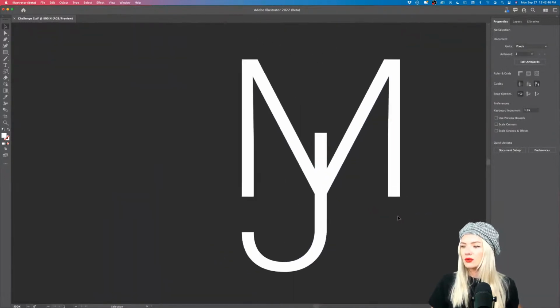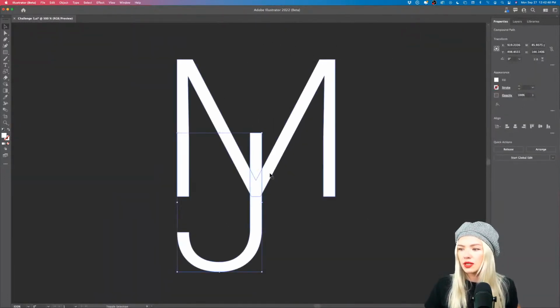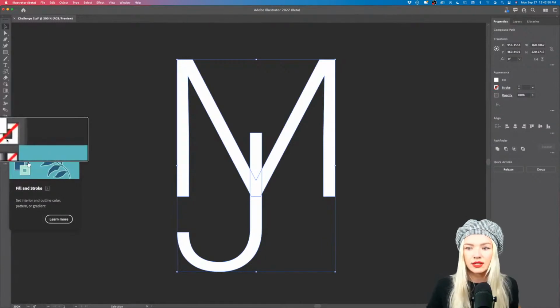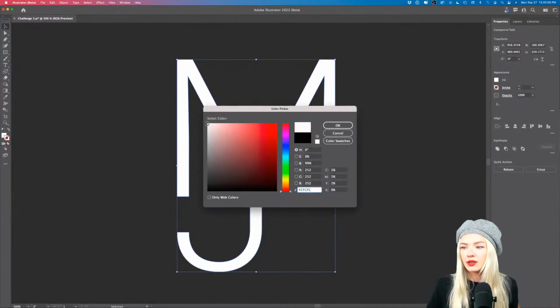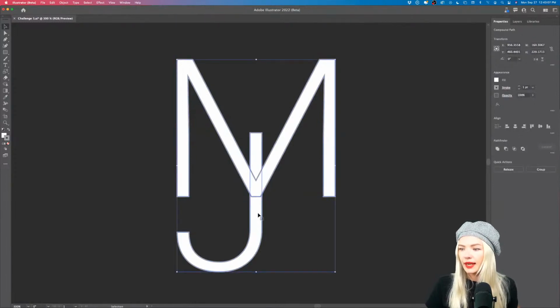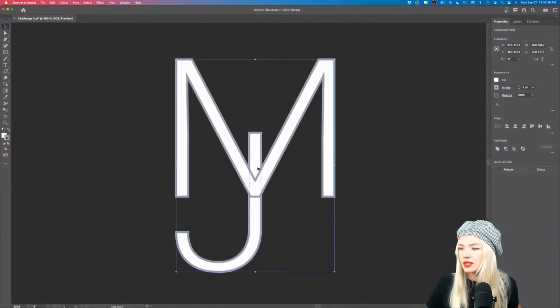Now what we're going to do is we're going to select both of these letters and we're going to add a stroke. So we're going into the stroke settings, or we can also go in here where it says fill and stroke, and we can double click into that and create a white stroke. Or maybe we can create a gray one so we can see it. All right, so we have that stroke now. Let's adjust the stroke first, and let's make it slightly larger. I am going for 2 points.